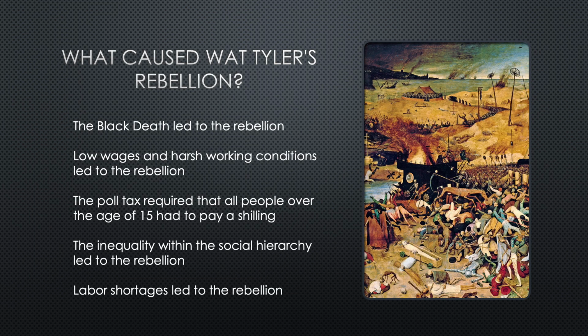What caused Wat Tyler's rebellion? There were many factors that caused Wat Tyler's rebellion. One of the most significant was the Black Death that took place in 1348. This plague killed over 30% of the population living in Europe during this time.